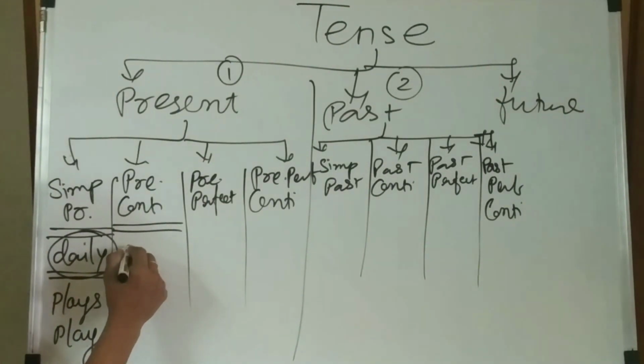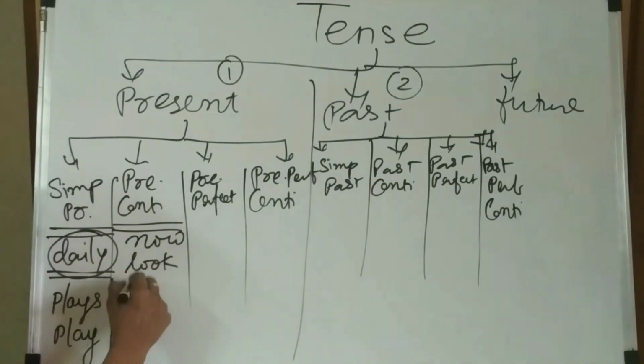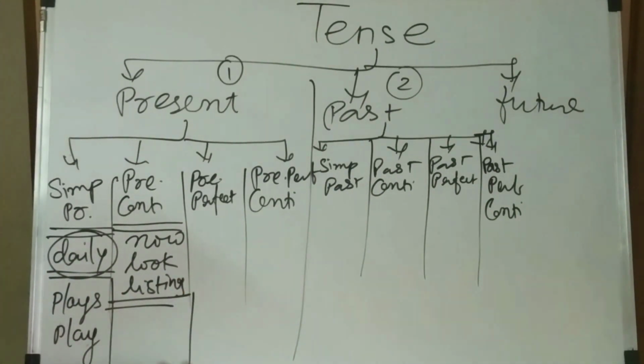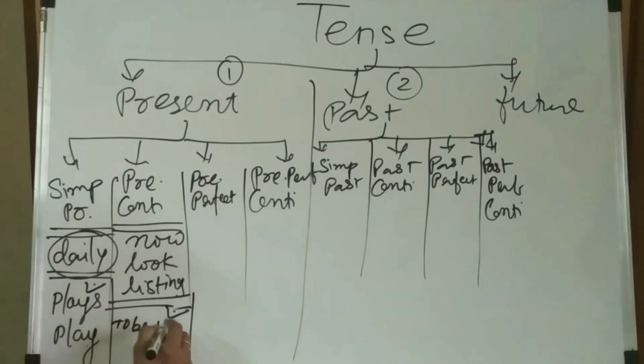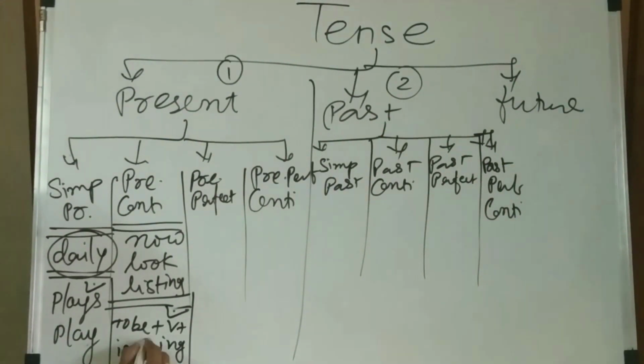The present continuous tense is action now, look or listen. It means that the action is continuously going on at this moment. Now we can discuss the verb form for now. So this one is to be plus verb plus ing. This is the formula, like is playing.